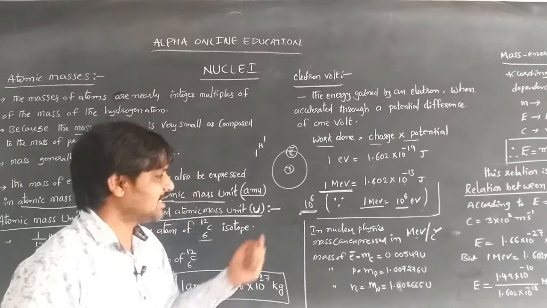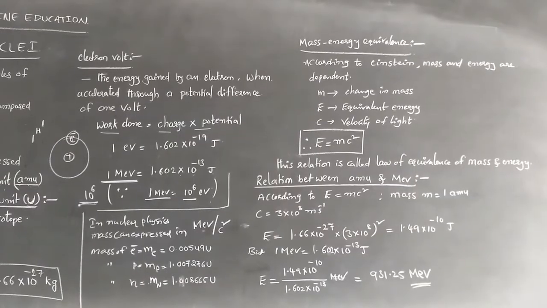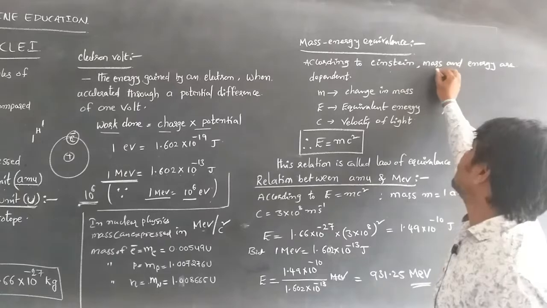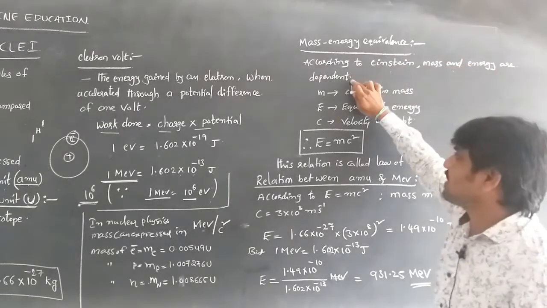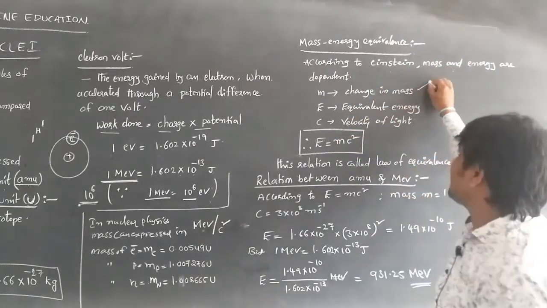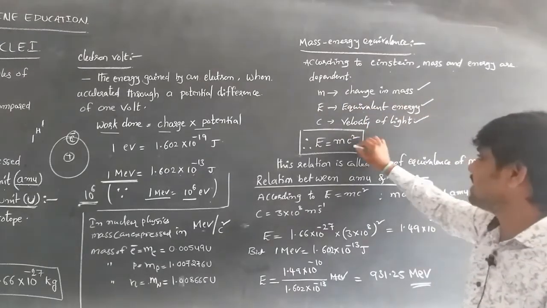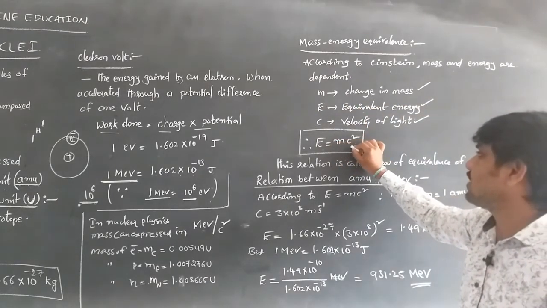Let's discuss mass energy equivalence. According to Einstein, mass and energy are dependent. A change in mass gives an equivalent energy, where c is the velocity of light, E is equal to mc square.